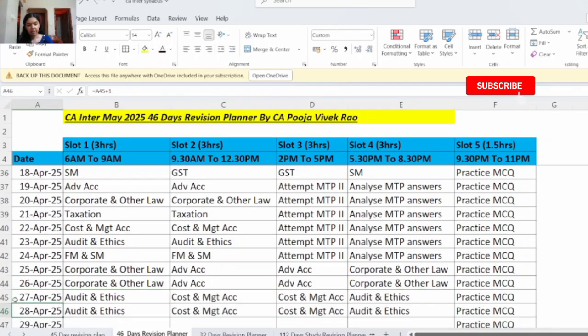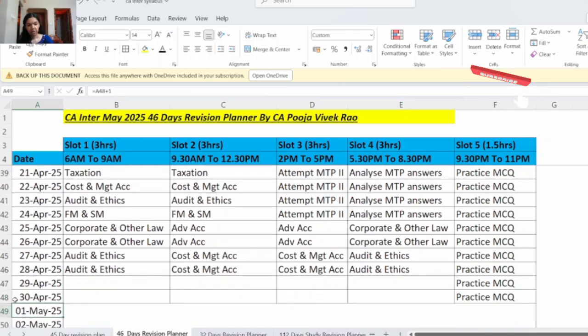Then on 27th and 28th April, here you can revise auditing and ethics and cost and management accounting. So in slot 1 and slot 4, you will revise auditing and ethics. And in slot 2 and 3, you will revise cost and management accounting.